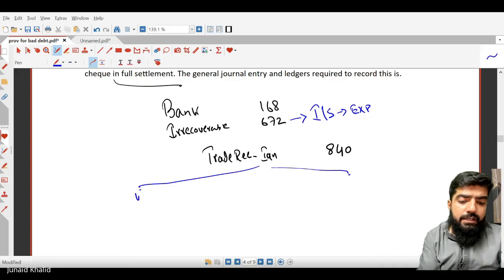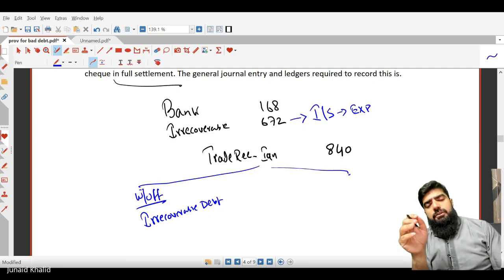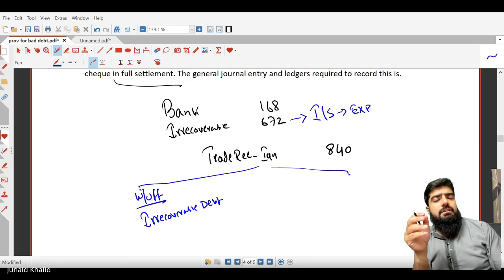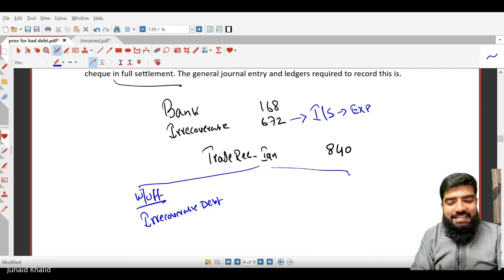What will be the first entry to write off? Bad debt 672 debited. Irrecoverable debt debited. Try to use the terminology irrecoverable debt, because in exams you will see irrecoverable debt most of the time, and it takes less space. Irrecoverable debt is debited.